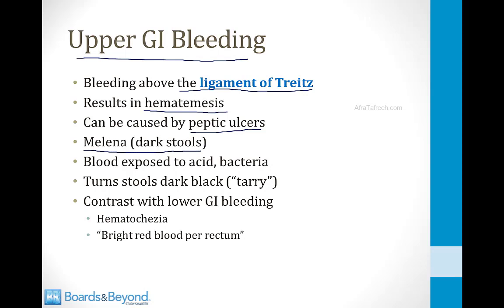This is because as the blood passes through the GI tract, it is exposed to acid and bacteria. This turns the stools dark black or tarry, and this is in contrast to patients who have lower GI bleeding from a source below the ligament of Treitz. Those patients present with hematochezia, which is described as bright red blood per rectum.